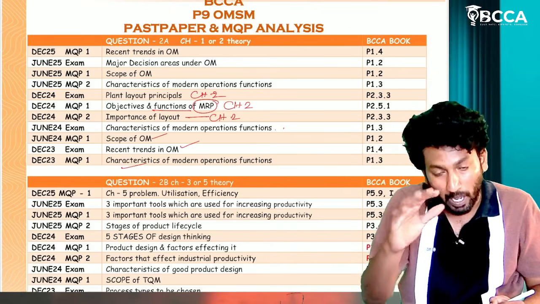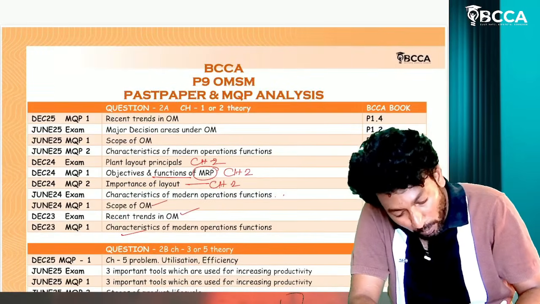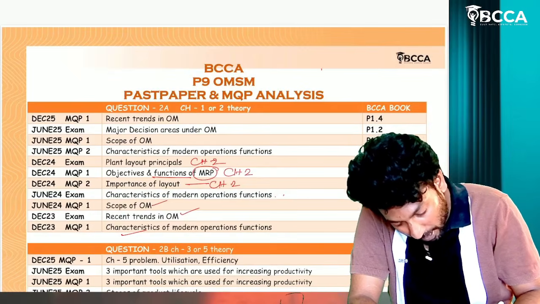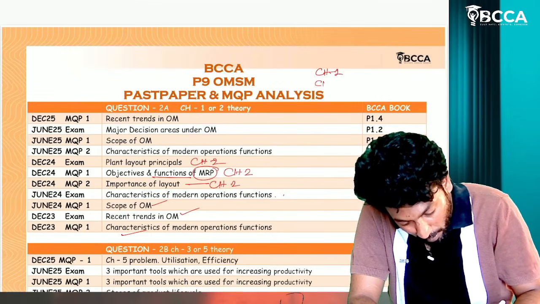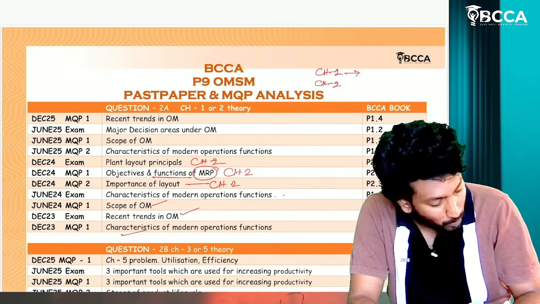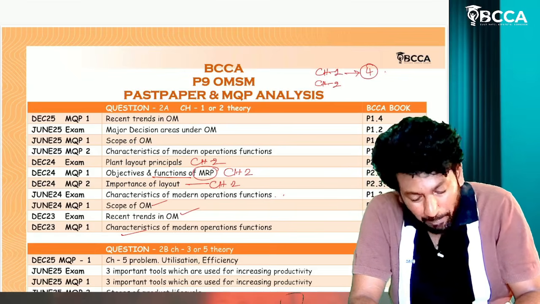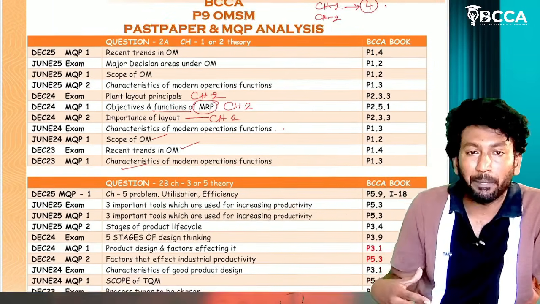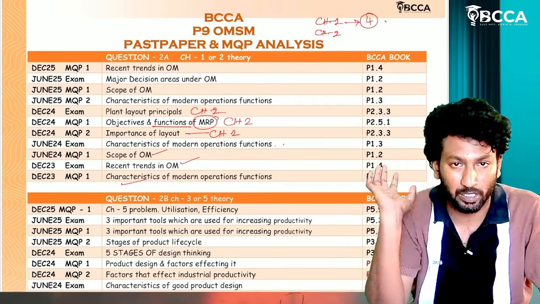What we have to observe is that question number 2a will be from chapter number 1 or chapter number 2 only. In chapter number 1, most probably we have only four questions, which are repeatedly asked. Learn those four questions.